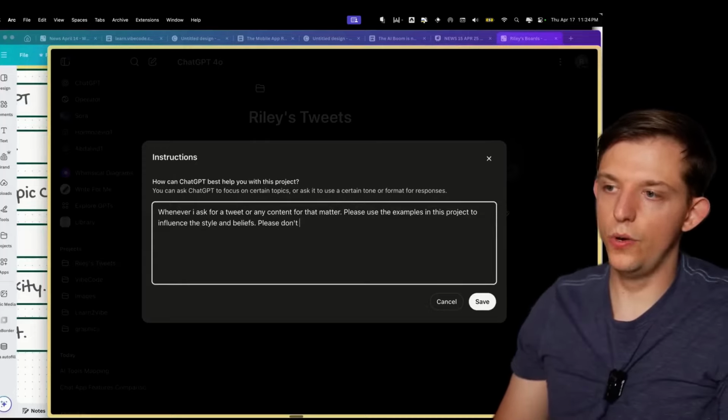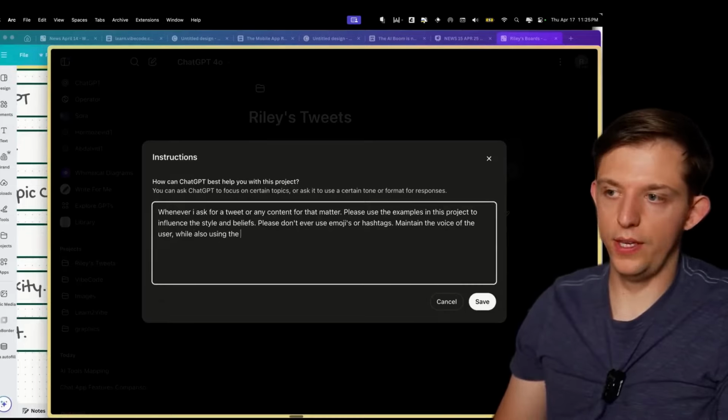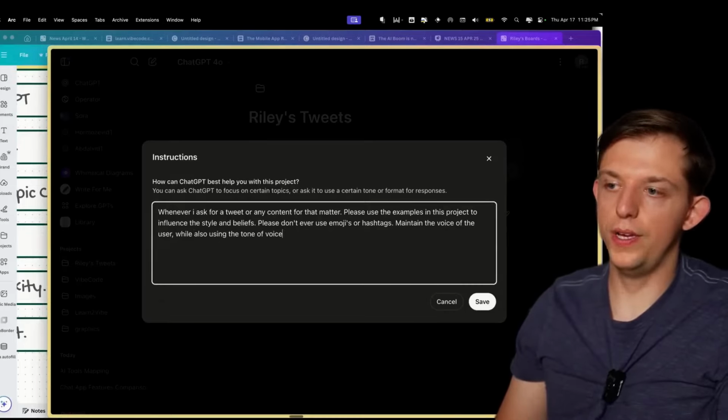Please don't ever use emojis or hashtags. Maintain the voice of the user while also using the tone of voice from the examples.